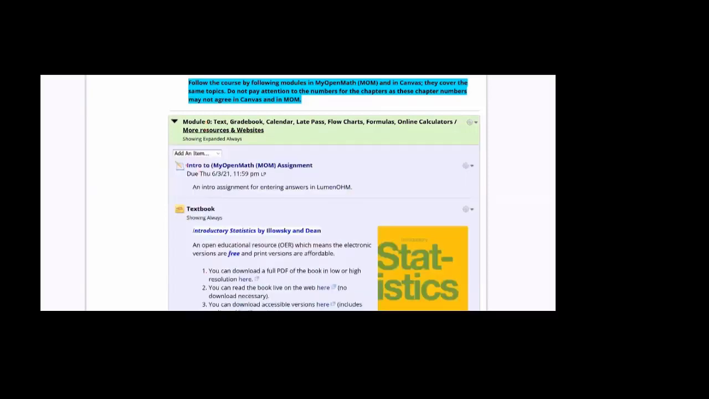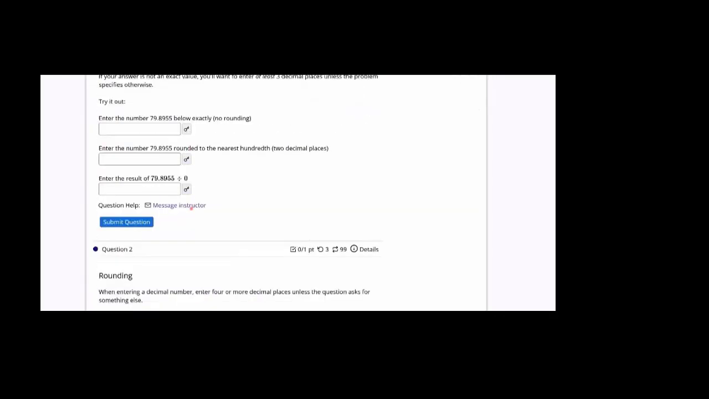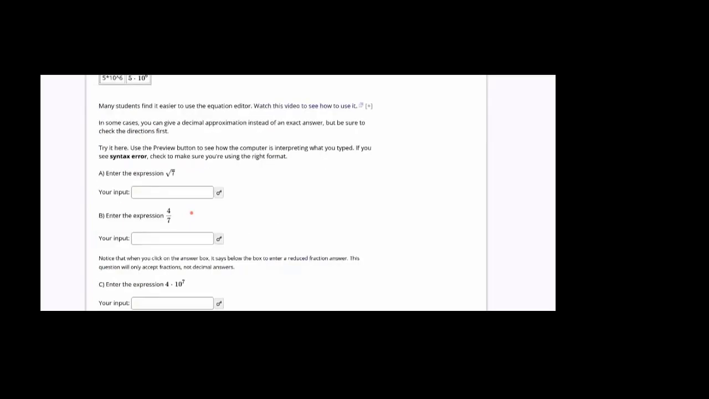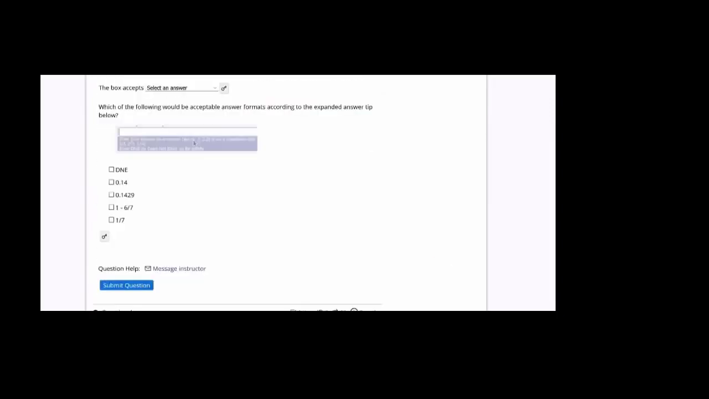The exception is that the Introduction to My Open Math assignment is here. It has to be done today because you really want to know how to deal with My Open Math. So I'm going to quickly show you what happens when you click on Introduction to My Open Math. The idea behind this is to show you how to input your information and mathematical symbols as you come across your homework assignments. Please do that. It doesn't take long, but it is helpful.